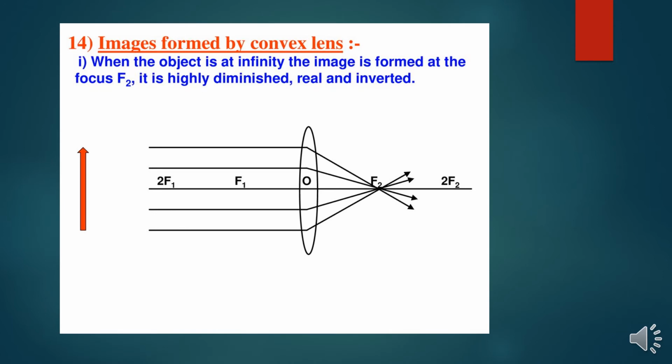Image formed by a convex lens. When the object is at infinity, the image is formed at the focus F2. It is highly diminished, real and inverted. So the object is at infinity. What happens to the image formation for this convex lens? It forms at the focus F2, converging at a point. So what is the image size? It is highly diminished, real and inverted.